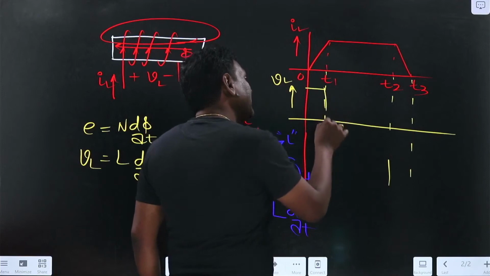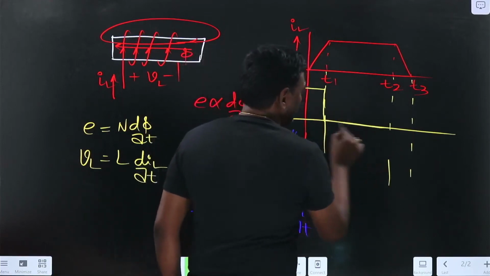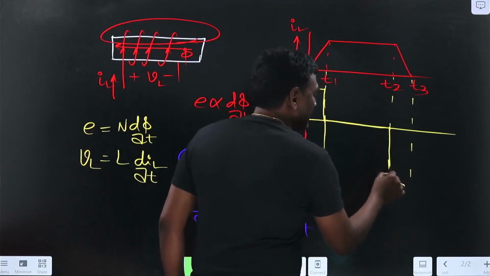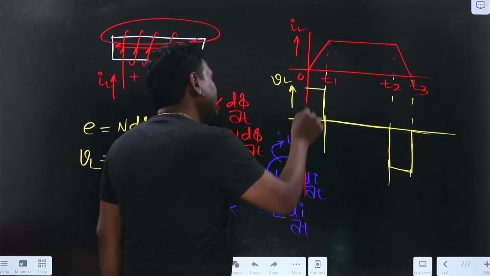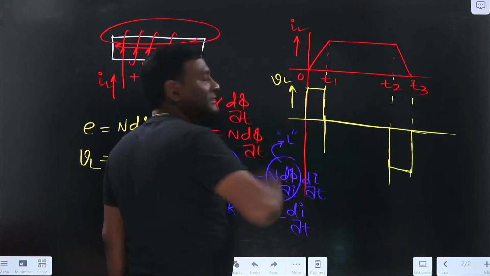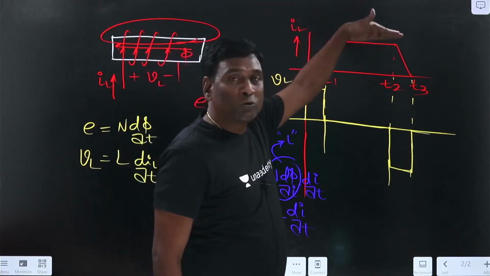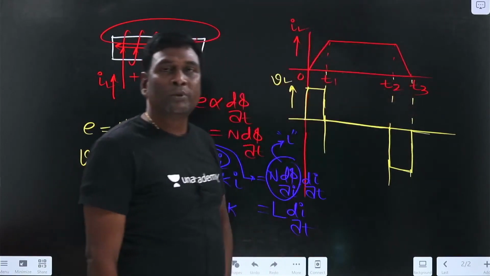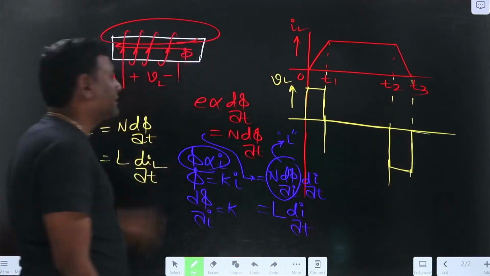From here to here di by dt is 0, and from here to here di by dt is in the opposite direction. So this is going to be my VL, the voltage across the inductance: the slope is positive, then 0, then negative, which is constant again.